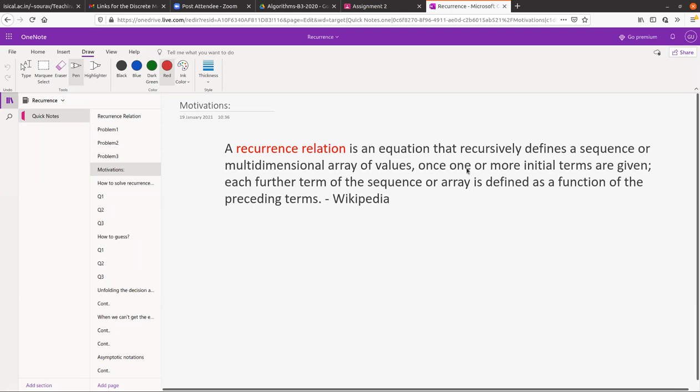So here what we were doing till now, you were given some initial terms, and then you define the further terms of the sequence or array as a function of the preceding terms. So you were just defining Tn with some previous terms.